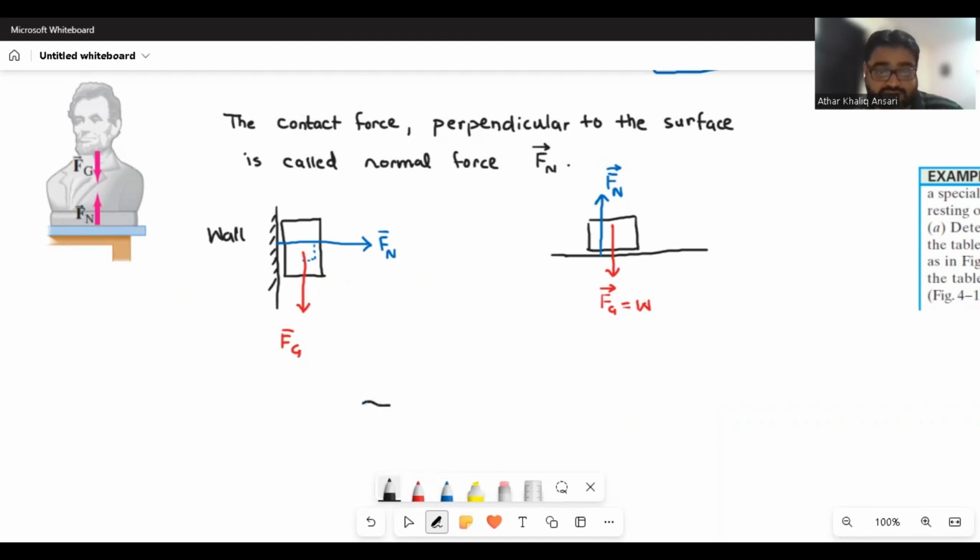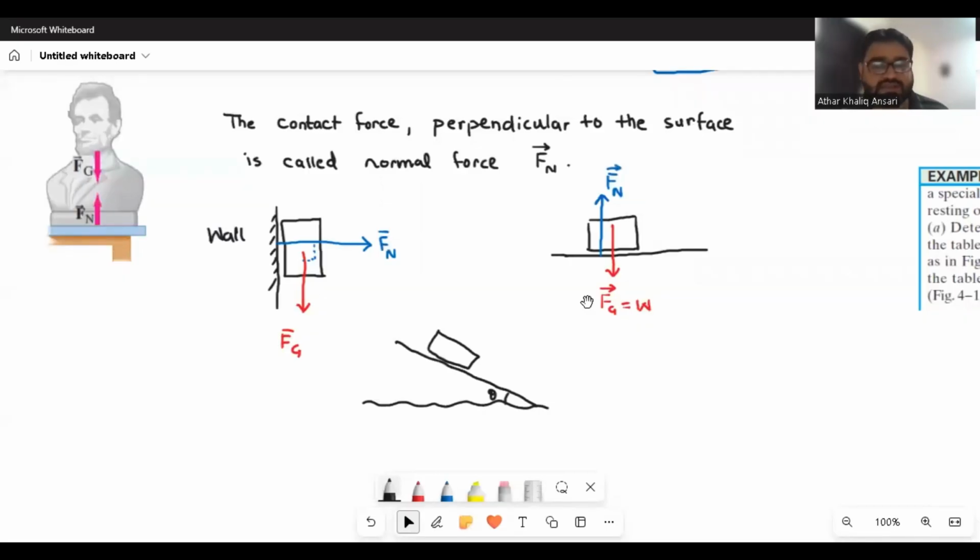But if I show you the third situation, there is an inclined plane. For example, this is the ground and there is a ramp on the ground that is making some angle, let's say theta. So if there is a box placed on this ramp, now in this situation, where is the normal?